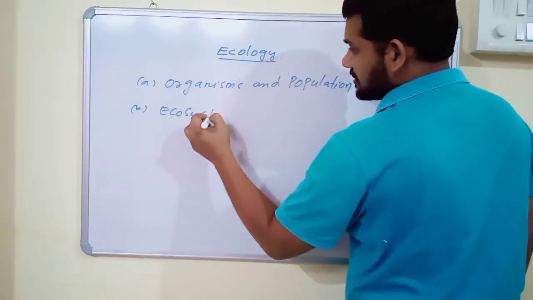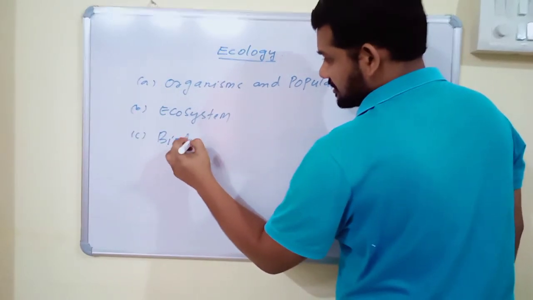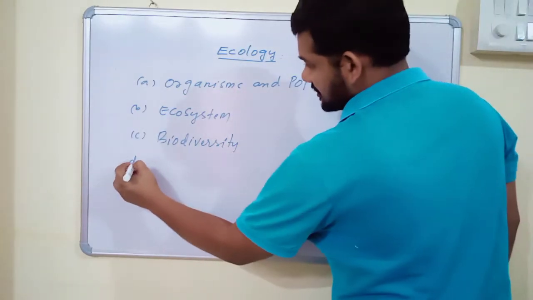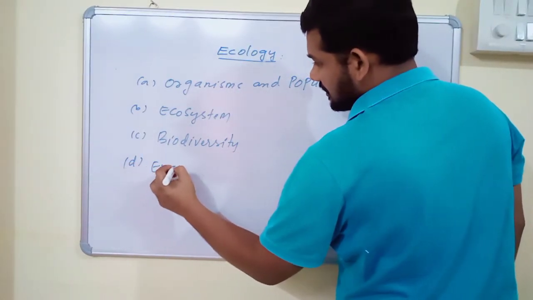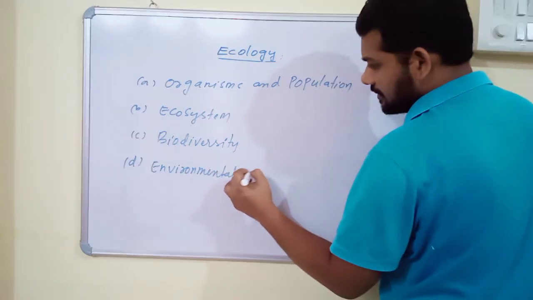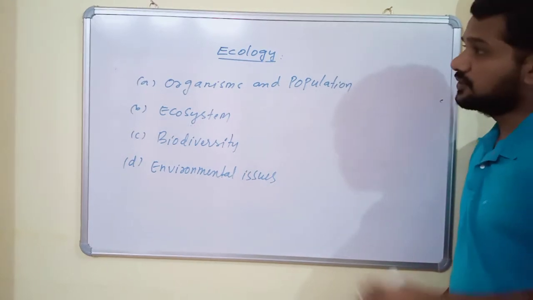The third chapter is biodiversity and its conservation. The last one is environmental issues. So these are the 4 chapters of the unit ecology.